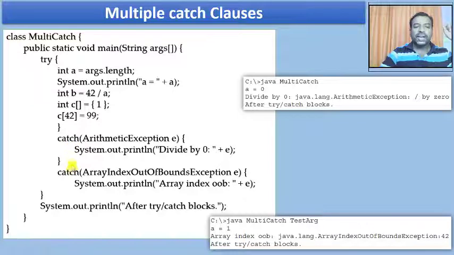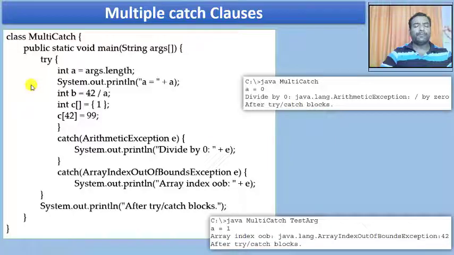Out of these two catch clauses, looking at the exception type, this is going to match exactly, and this catch clause will be used to print the message divided by 0 and the description about the error that has occurred. Once one catch clause is executed, the control will never look into the other catch clause of the same try block. It will never look into other catch clauses, and the control will come out of all the catch clauses immediately and print the next statements after the try or catch blocks.